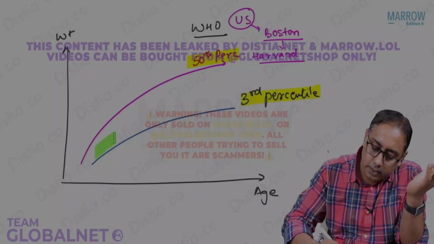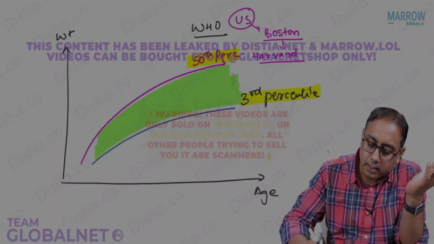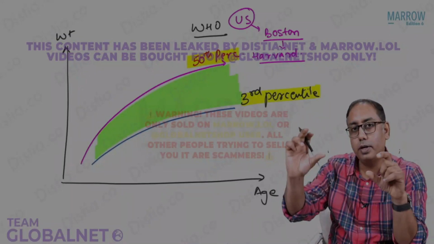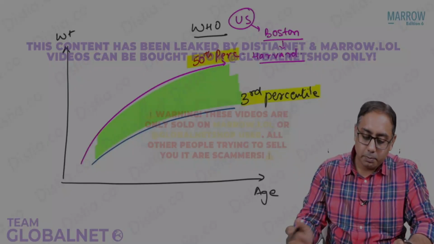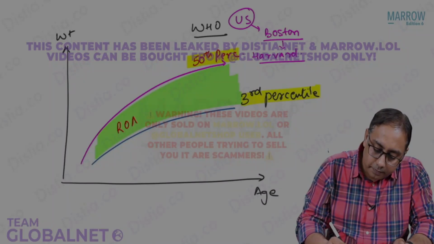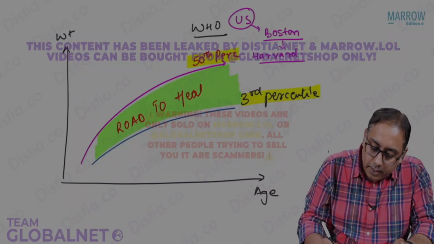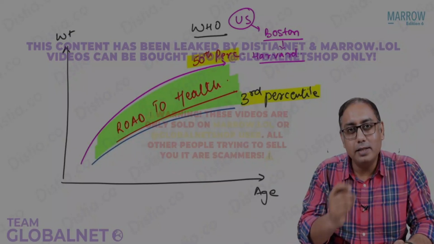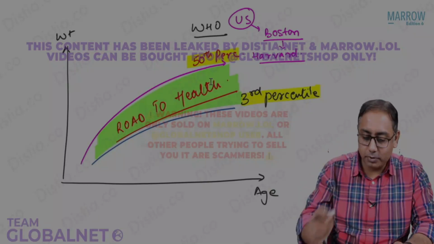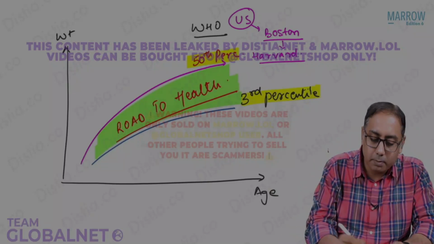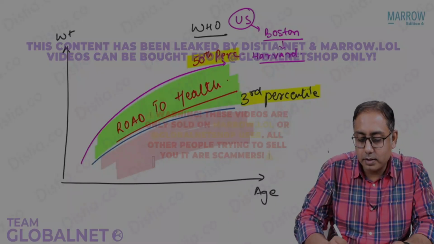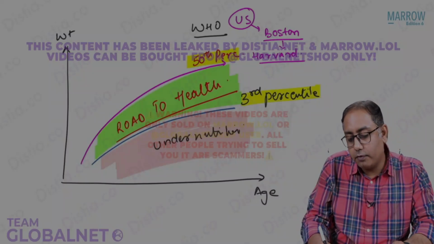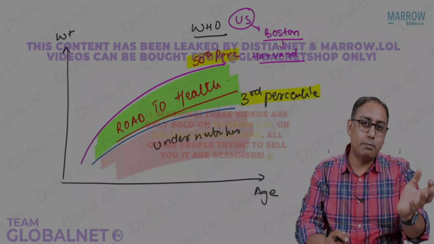Any child who falls between the 50th percentile and 3rd percentile is called a green child. This zone is called the green zone. The WHO people gave it a fancy name, road to health. Many times in classes, people write down road to hell. It's not a road to hell. It is the road to health growth chart. And of course, common sense, people who are below the 3rd percentile are in the red zone. This is undernutrition. There's no criteria for severe, mild or moderate undernutrition.